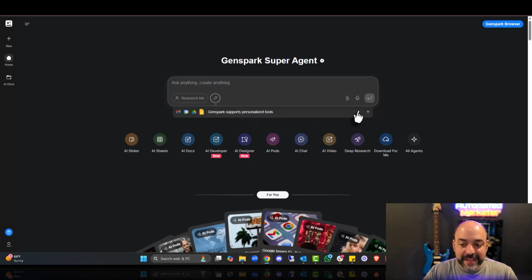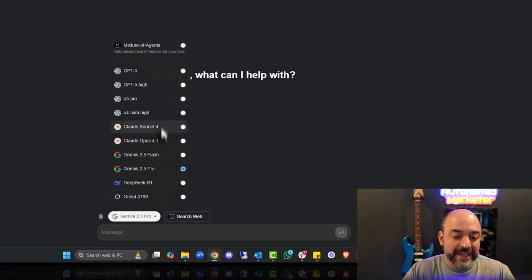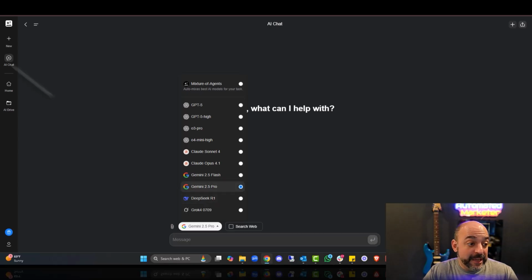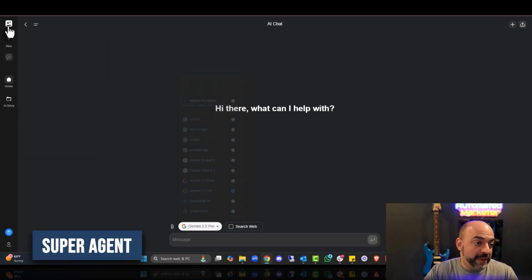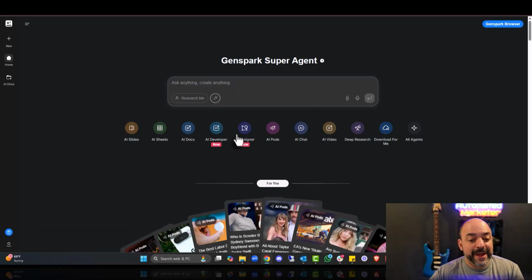What I also like is that it has the ability of switching the chats that you use between all of them. So if you don't like an answer in one, you can go to the other, which I thought was really, really cool. And again, you also have the super agent. If you come over here, super agent is basically access to all the tools. But I gotta be honest, you always have a much better experience when you go in there.